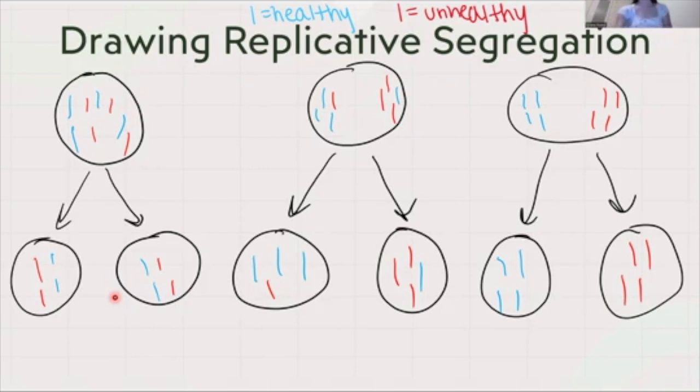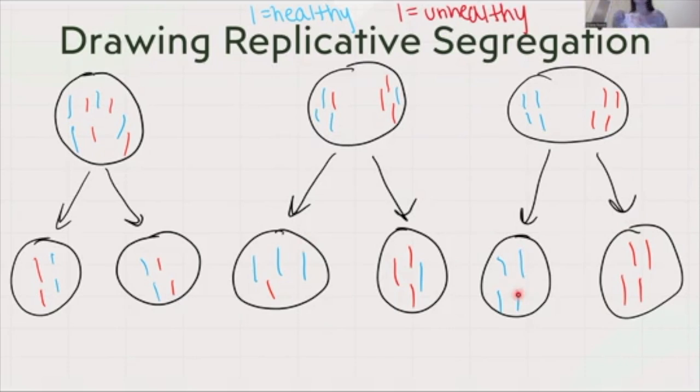Looking at this next image in the middle, you still have 4 on each side, so the number is still the same. It's still split evenly, but the condition is not, because the cell on the left is mostly healthy. There is one unhealthy in there, but it's mostly healthy, where the cell on the right is pretty unhealthy. And then in this last image, again, the cells that come from it each have 4 mitochondria.